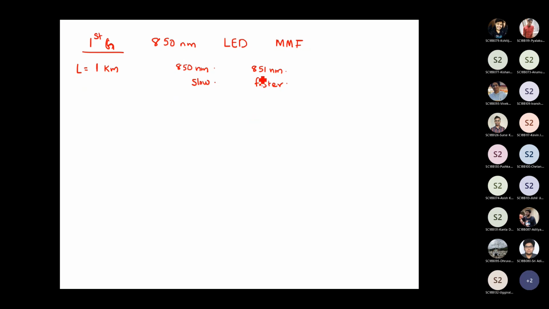And the delay in the arrival of these two pulses, or these two photons, was written as minus 84 picosecond per kilometer nanometer. So 84 is the time delay between the arrival of this wavelength and this wavelength. And it turned out that the longer wavelength traveled faster.